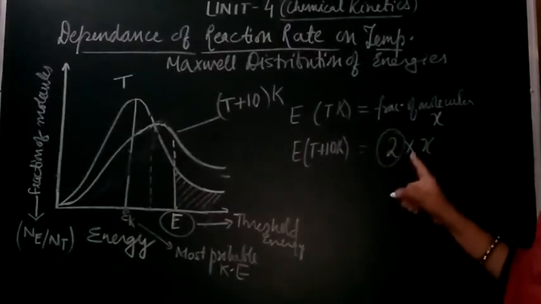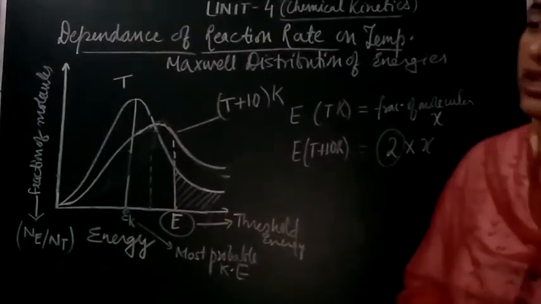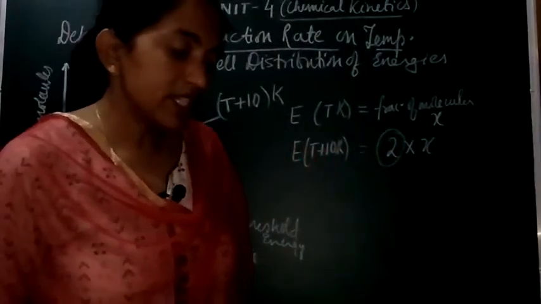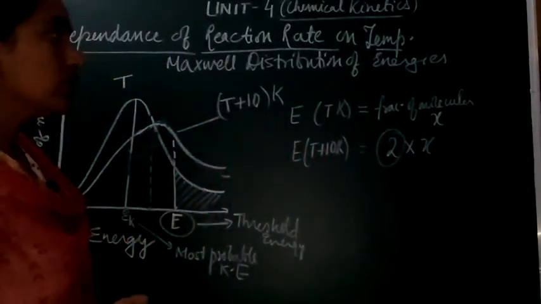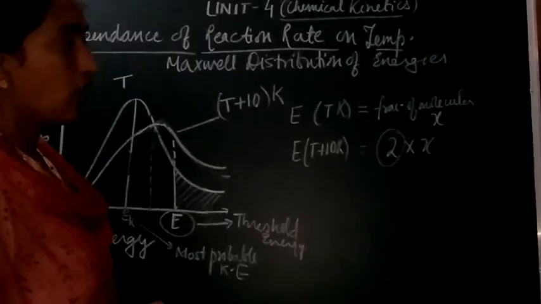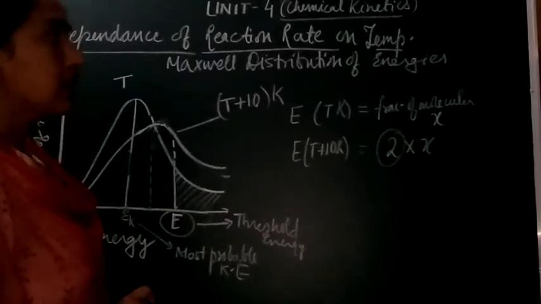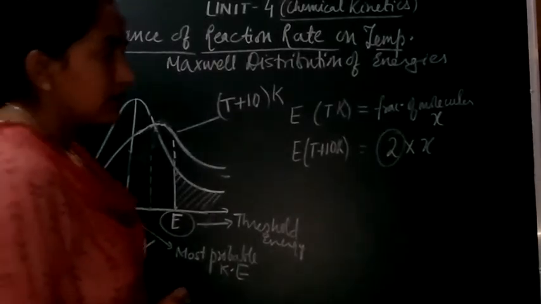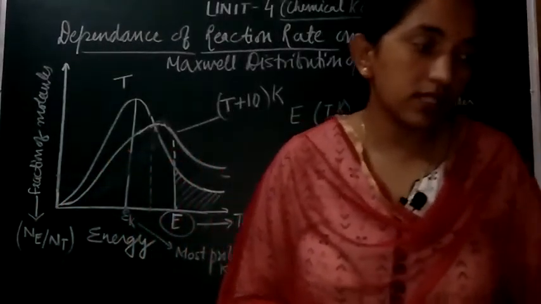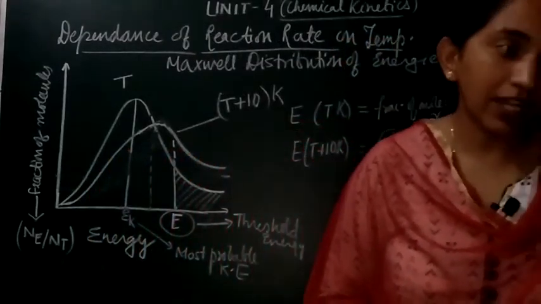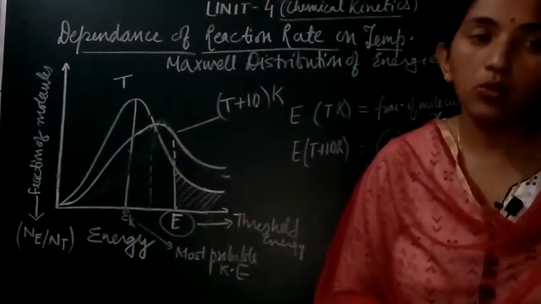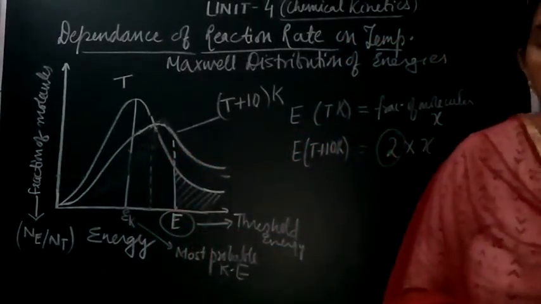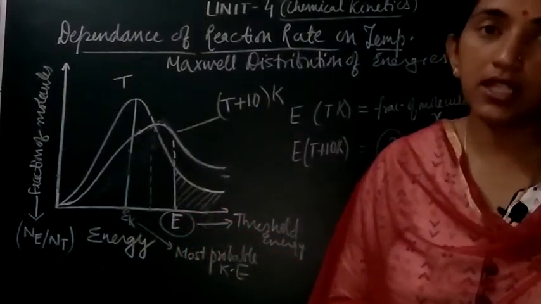Here the factor is 2, and hence we can conclude that the increase in the rate of the reaction with increase in temperature is mainly due to the increase in the fraction of molecules possessing the threshold energy, that is, they overcome the energy barrier. So we have explained that the fraction of molecules possessing the minimum energy to get the product formed will increase with increase in temperature.